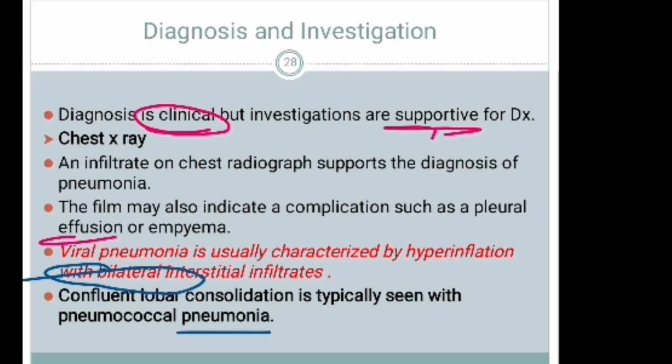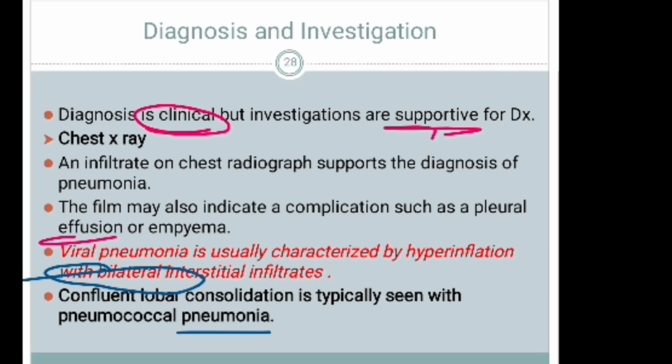The film may also indicate a complication such as pleural effusion and empyema. If we see effusion or empyema on the chest radiograph, we can suspect a complication of the pneumonia. Therefore, the chest X-ray is very important to identify whether the pneumonia is severe or not, or complicated pneumonia.